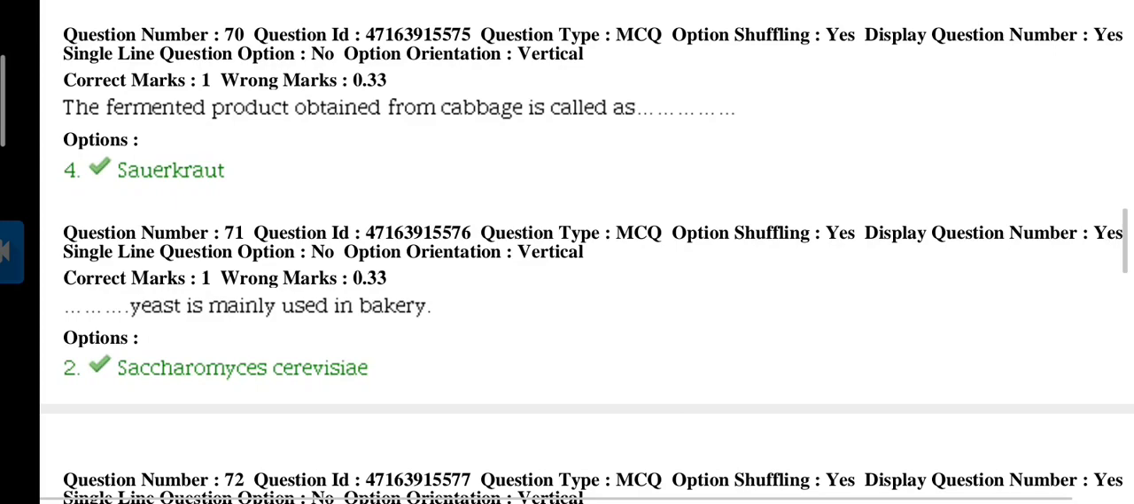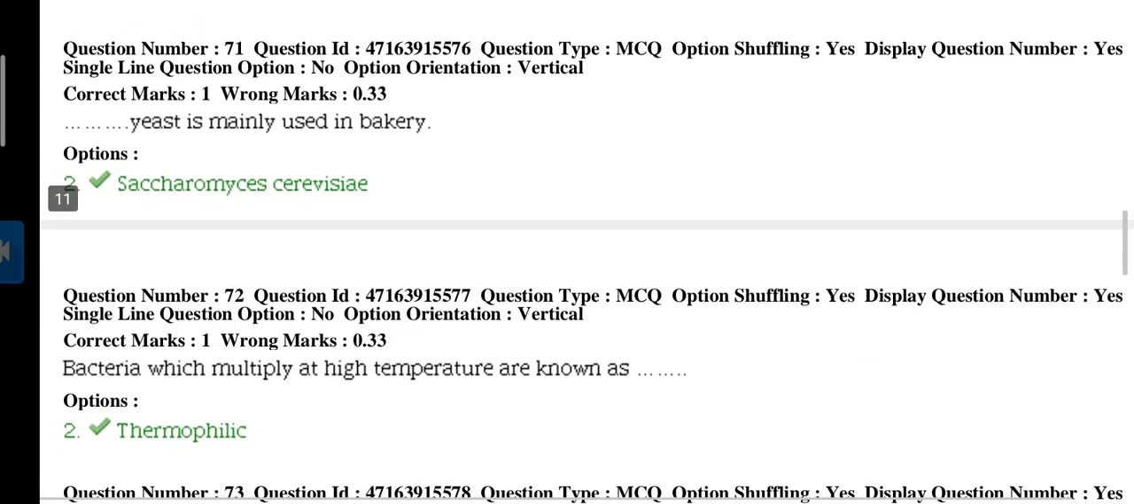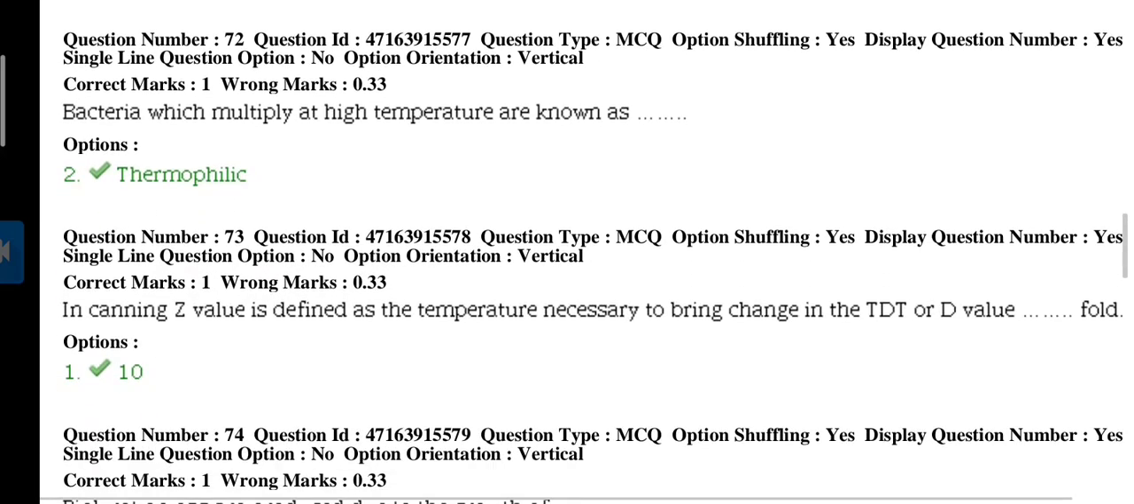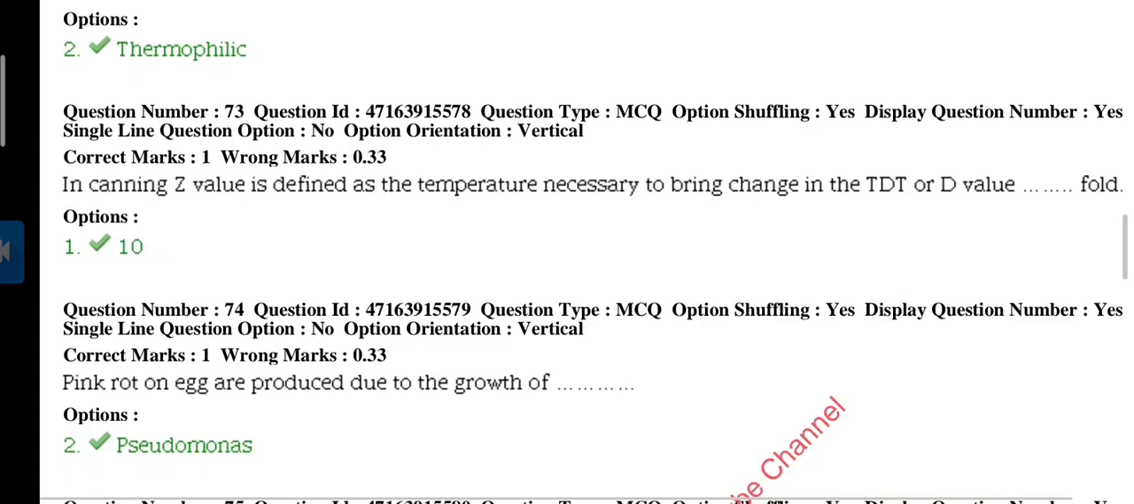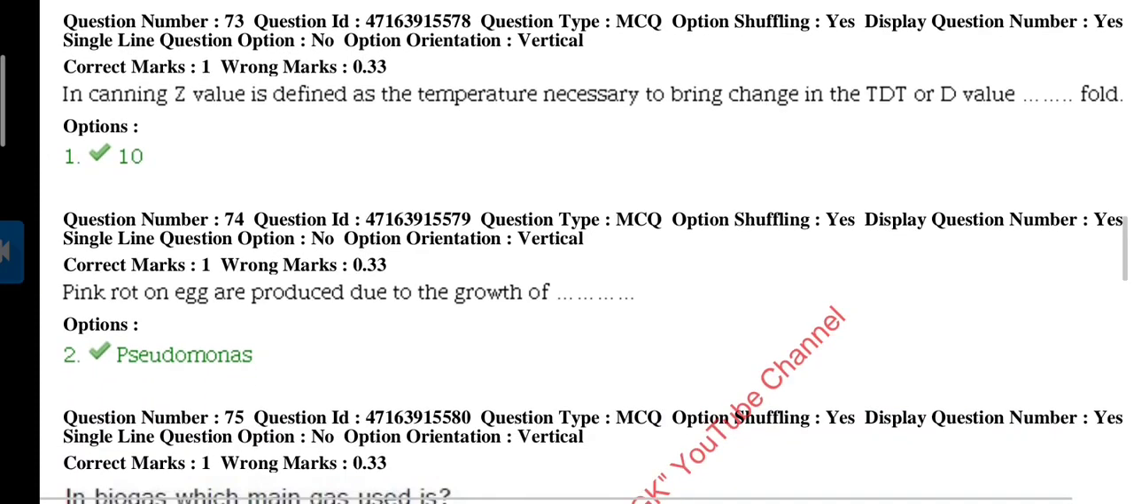sauerkraut. Next question 71. Dash yeast is mainly used in bakery. The yeast is Saccharomyces cerevisiae, which is also known as baker's yeast. Question 72. Bacteria which multiply at high temperature are known as, answer is thermophilic bacteria. In canning, z value is defined as the temperature necessary to bring change in the TDT or D value tenfold, answer is 10.